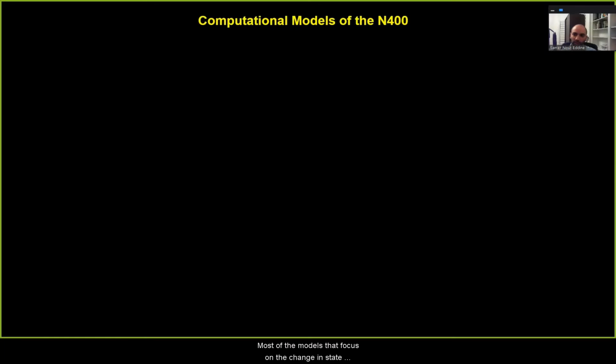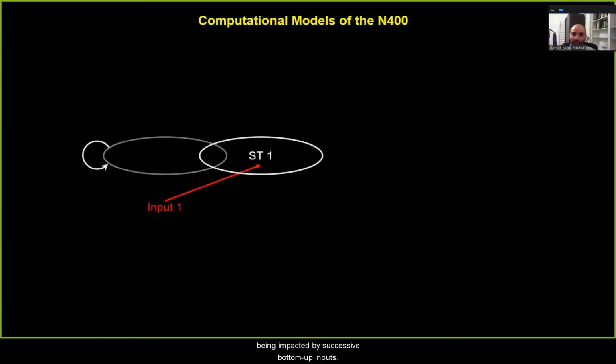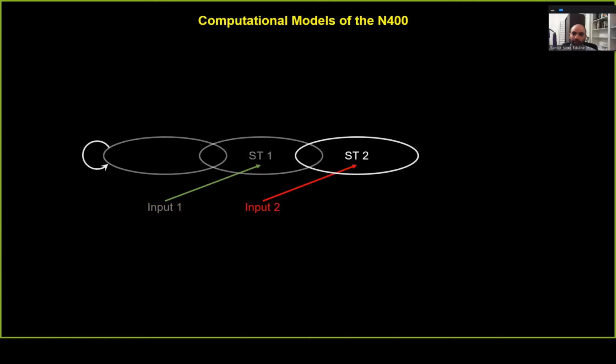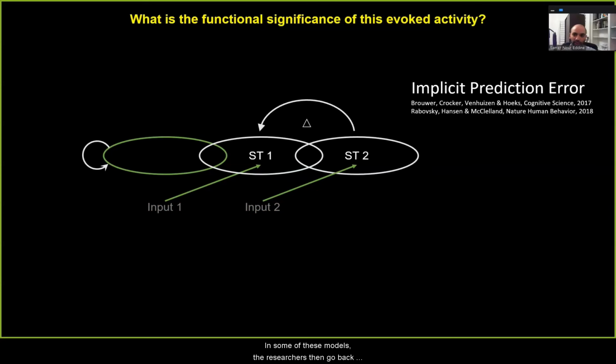Most of the models that focus on the change in state implement the idea that there is a state of memory that's being impacted by successive bottom-up inputs. In some of these models, the researchers then go back and compute the difference between the new state induced by the new input and the previous state induced by the old input, and they operationalize this difference as the N400. So this can be thought of as an implicit prediction error.